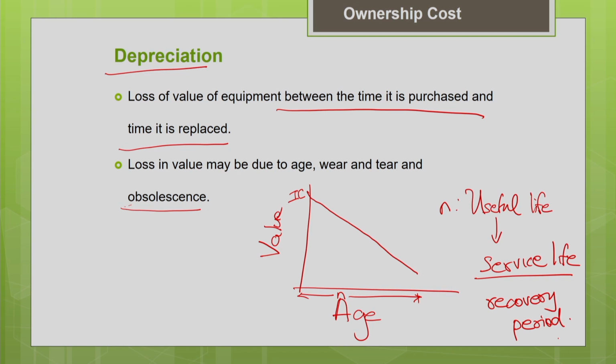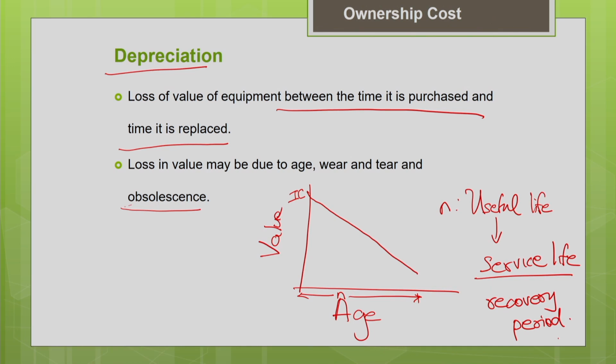Beyond that, it is not economical to hold the machine, even though it is functioning in the project site. Maybe its productivity may be less, or its repair and maintenance cost would have increased due to the age. Okay, so that is the definition of useful life of the machine.